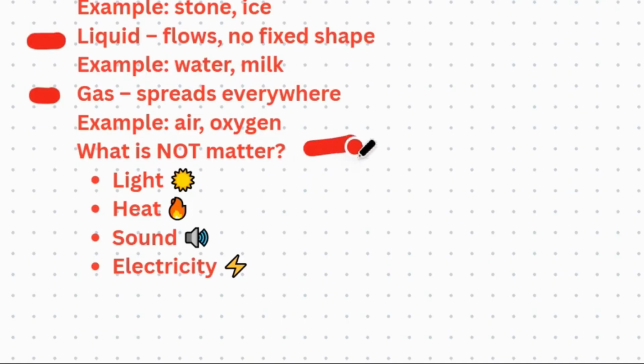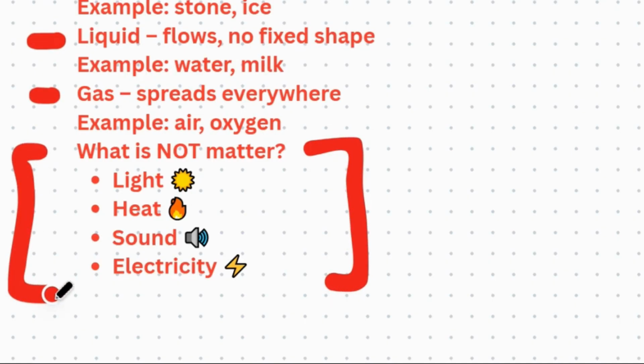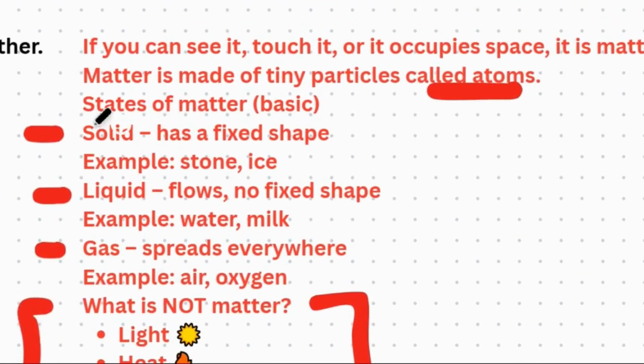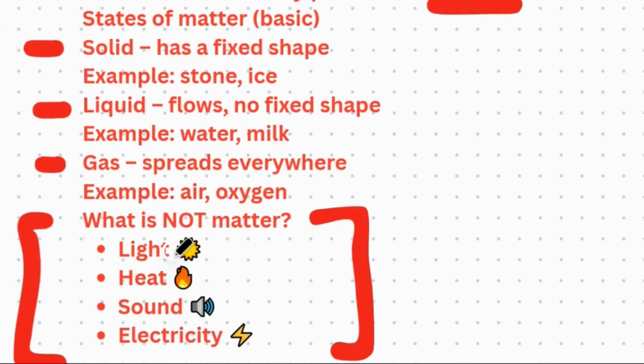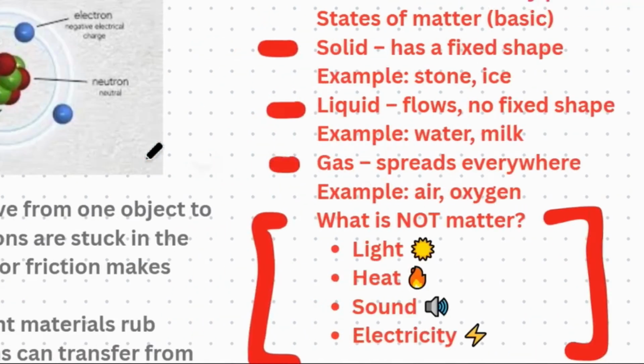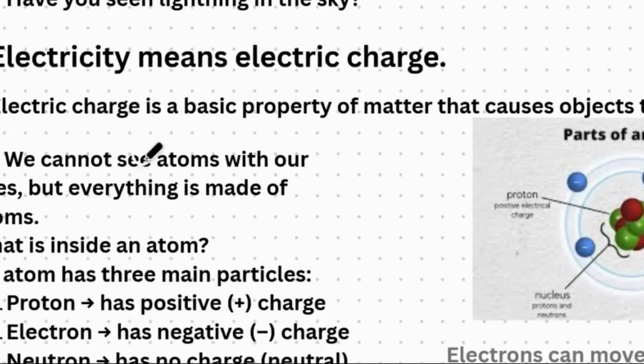Now, what's not matter? You should know about this. Light is not matter, heat is not matter, sound is not matter, electricity is not matter. Because, as I already told you, matter exists in three states. Is light a solid, liquid, or gas? Is heat a solid, liquid, or gas? So you should know what matter really is. Now, let's move toward our next point.